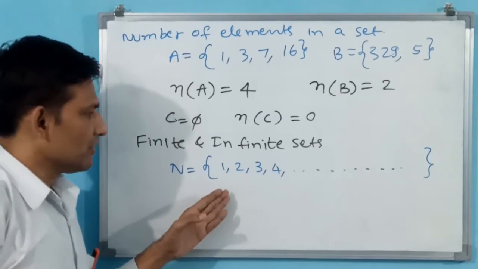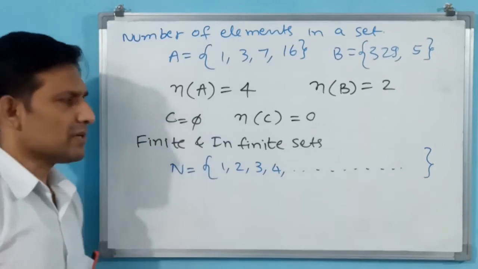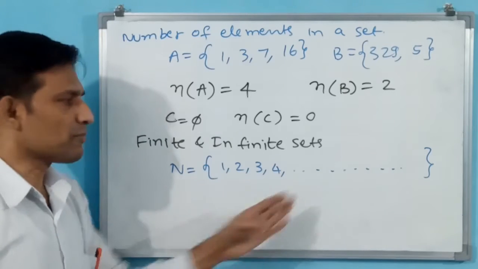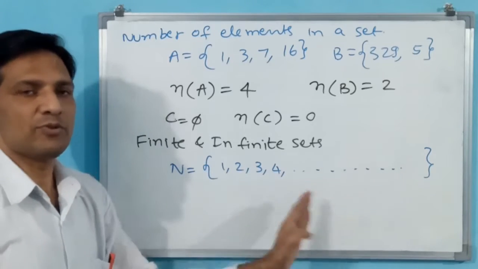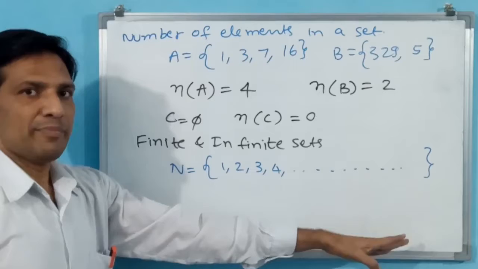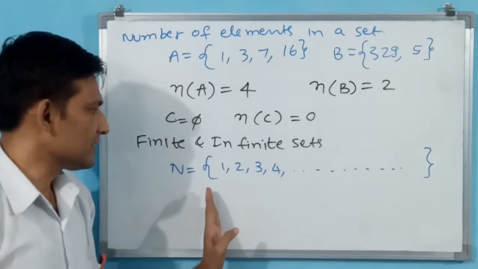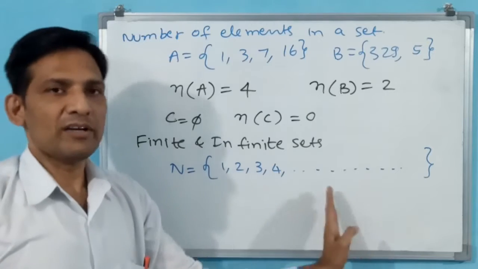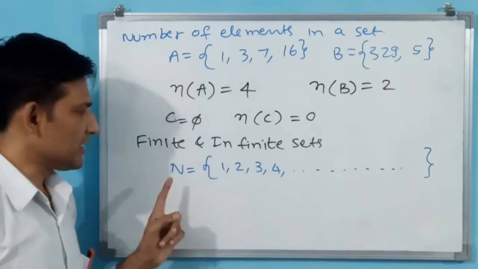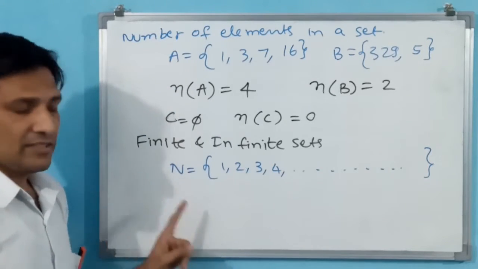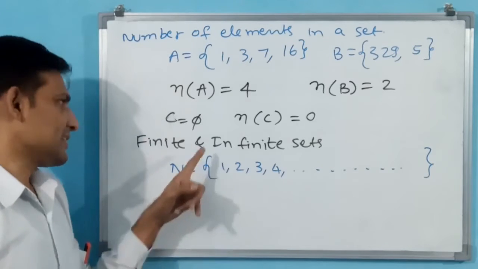Here this set is infinite. Why? Because you don't know up to when, what number it is going to be and completed. But this is a set. We don't know the last number, but all natural numbers are going to come in this set. Natural number set. This is called an infinite set.